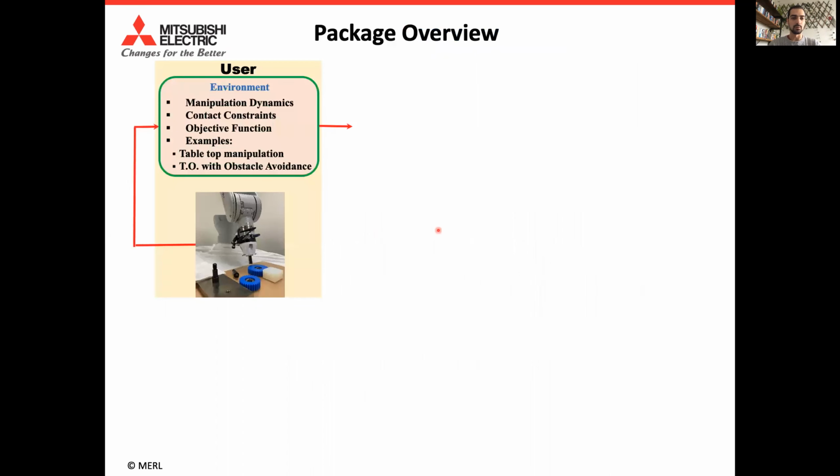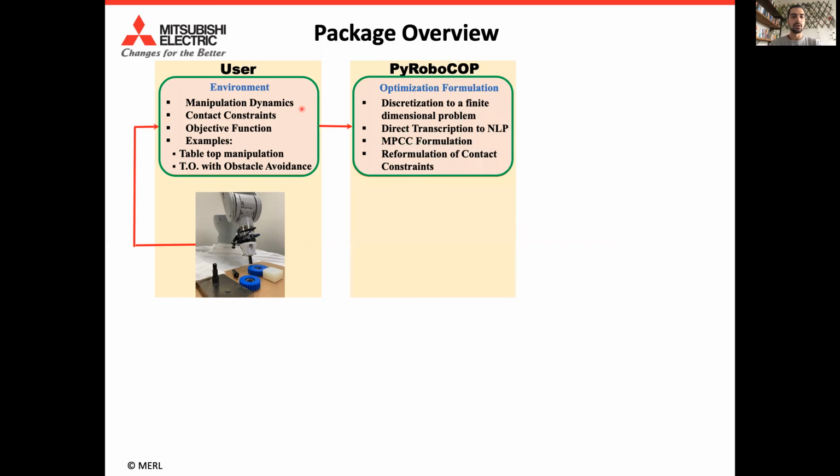So what is PYROBOCOP? Let's assume that you have a manipulation task, for example, and you have a robotic manipulator that wants to flip a gear. What the user has to provide are the dynamics of the systems that we want to control, all the constraints like the contact constraints, and the objective functions. And we provide some community classes in order to do so.